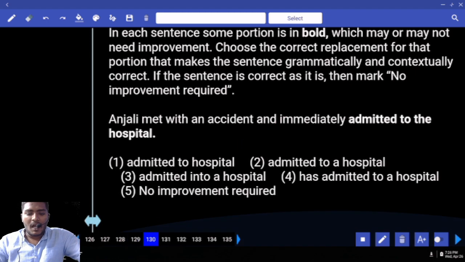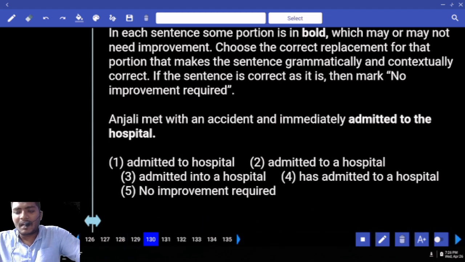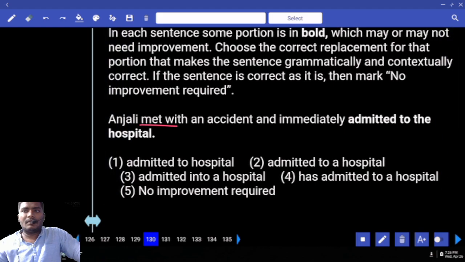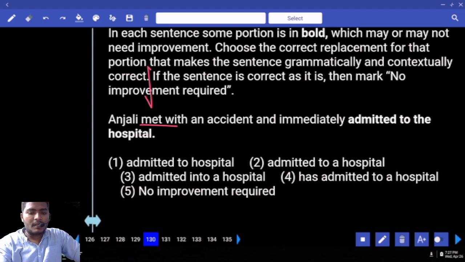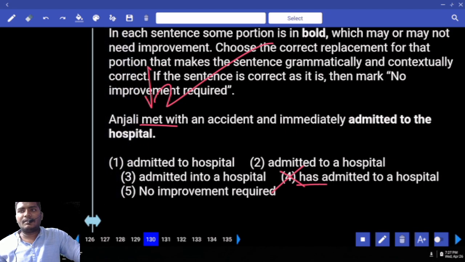Move to 130. Anjali met with an accident and immediately admitted to the hospital. Difference. Met with an accident. Which tense is that? Don't say past. Which past? Simple past. V2. Can we eliminate any one option based on this tense? Which one can be eliminated? Fourth one. Why? What is given here? Has. Which tense is that? Present perfect. Present perfect, simple past, never combined.